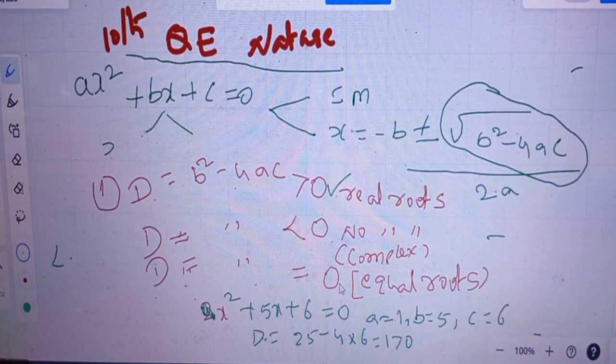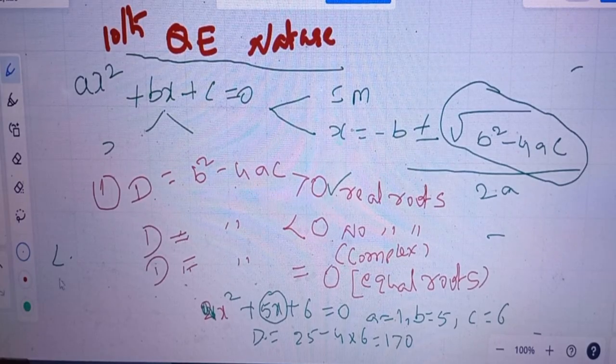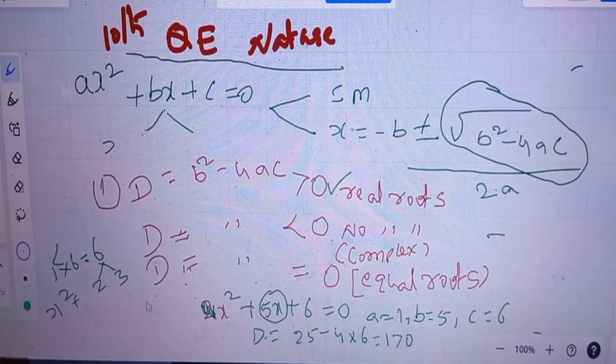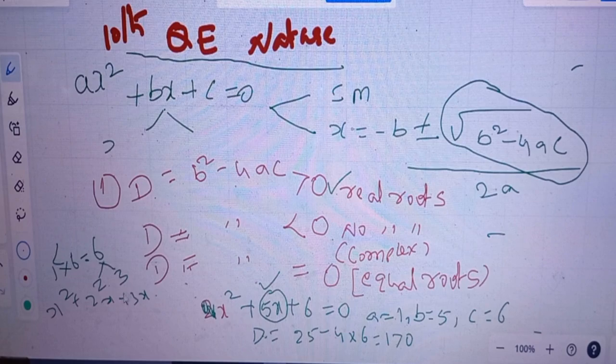Now you should find those real roots. So, splitting of the middle term: 5x. The x square coefficient is 1 and the constant is 6, so 1 into 6 is 6. Now you should find the prime factors, 2 into 3. You should write x square plus 2x plus 3x plus 6. If we add 2 and 3, we get 5x; if we multiply, we get 6.